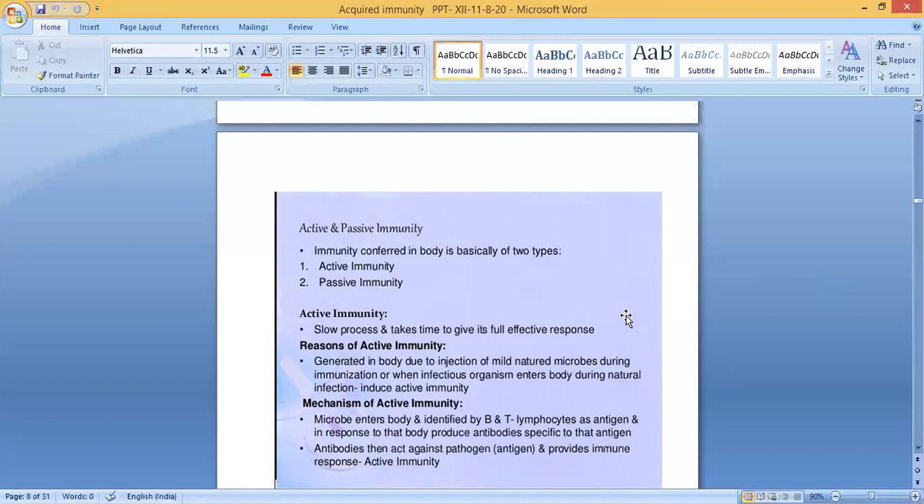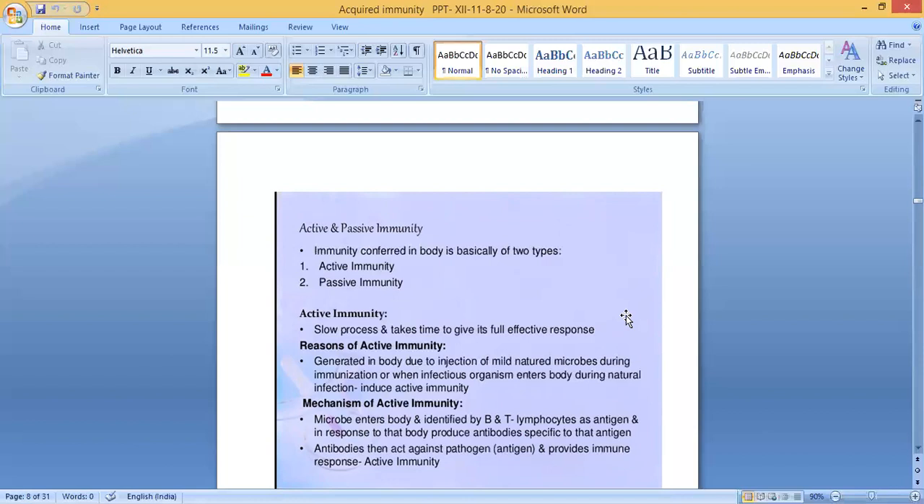What are the reasons for active immunity? It is generated in the body due to injection of mild natured microbes during immunization or vaccination, or when an infectious organism enters the body during natural infection. If any microbe enters the body, or in the case of vaccination, they are injecting mild microbes or mild germs. So the body starts to produce antibodies, but it's a little slow process.